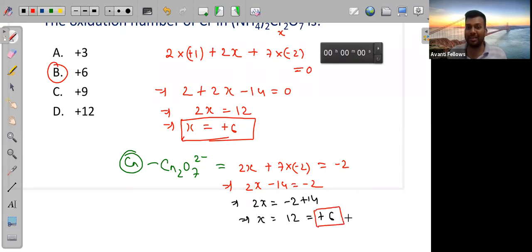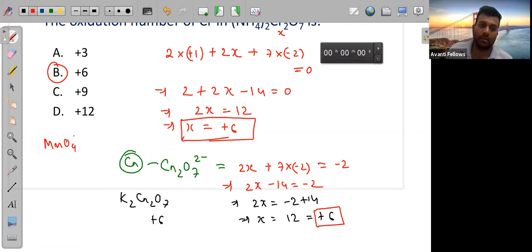So those who are telling +7, that is wrong. Yeah, Dipti, you can see the total charge is given as -2. Cr2O7 2 minus, so 2 minus is the total charge of Cr2O7. Because we know it will form K2Cr2O7, potassium dichromate. In this case also, if you calculate the oxidation number of chromium, you will get +6. You can check.